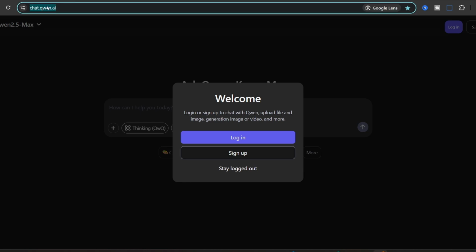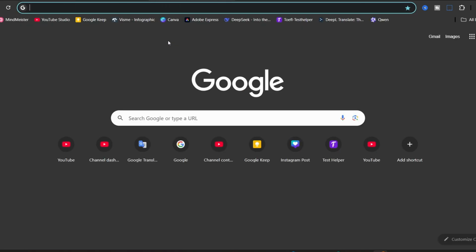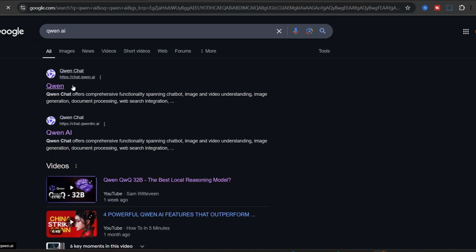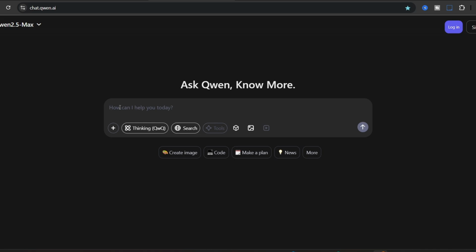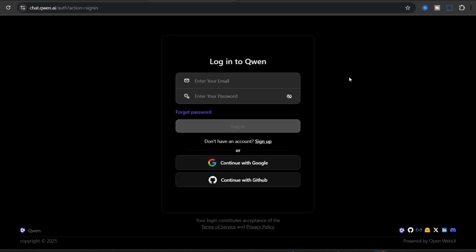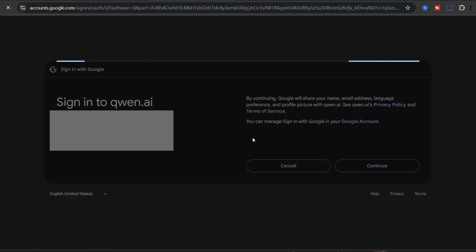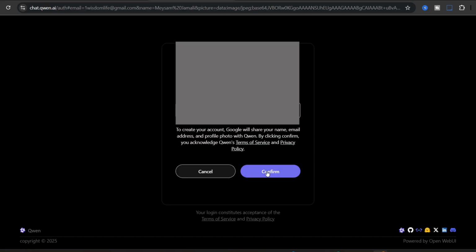Okay, guys, this is the URL, but if you couldn't find it, we can just search it. Qwen AI, and I just click on it. And we jump into the chat box, but I don't suggest you use it without logging in, because after some seconds it will prompt you to log in. So in my opinion, do it, and it provides you more tools. I'll log in with my Google account and jump into the chat.